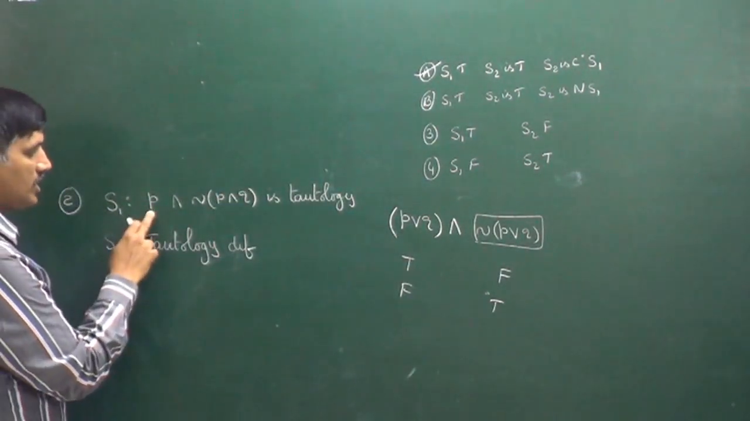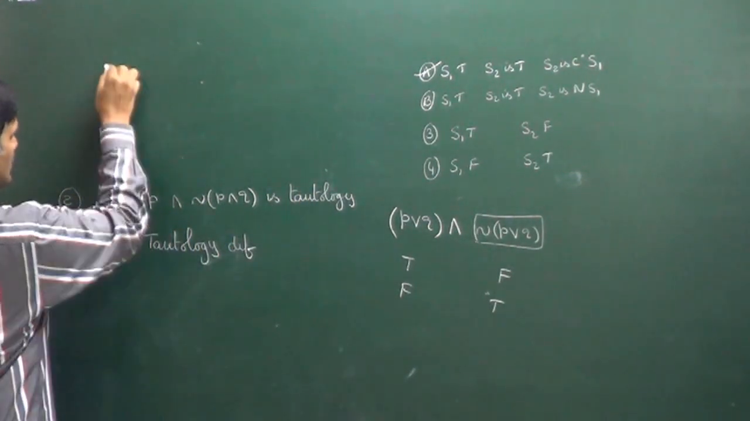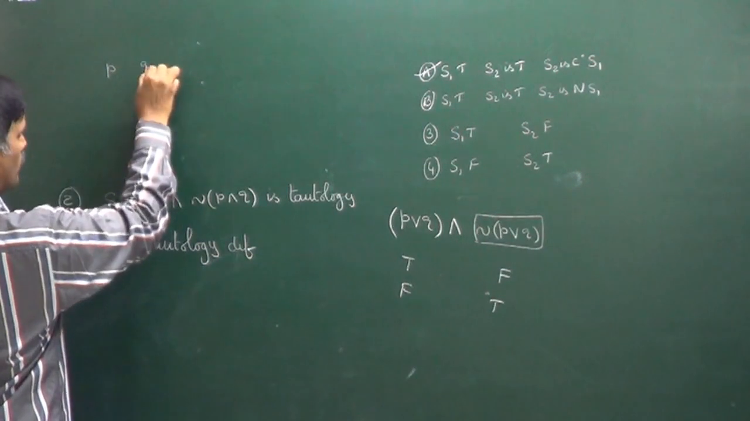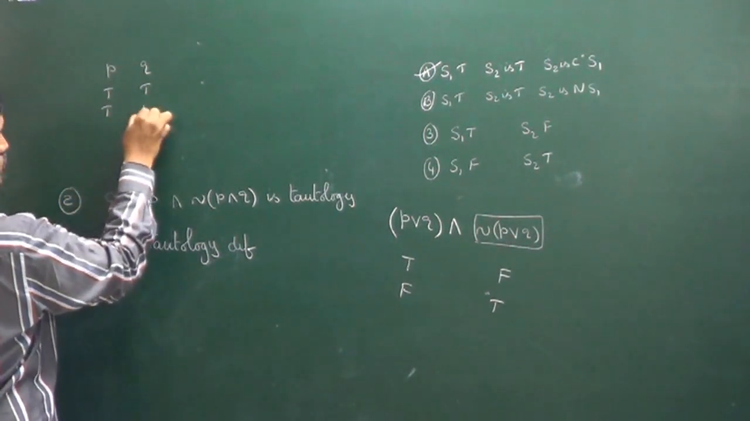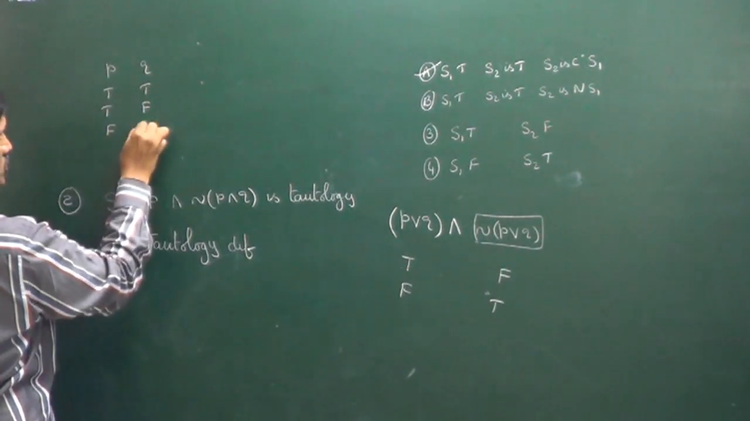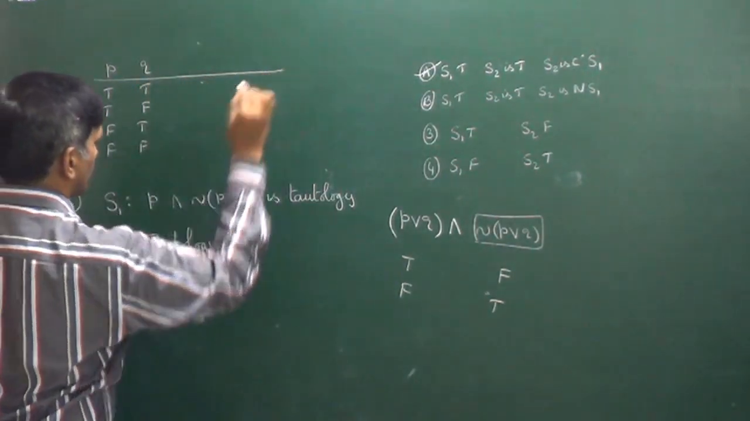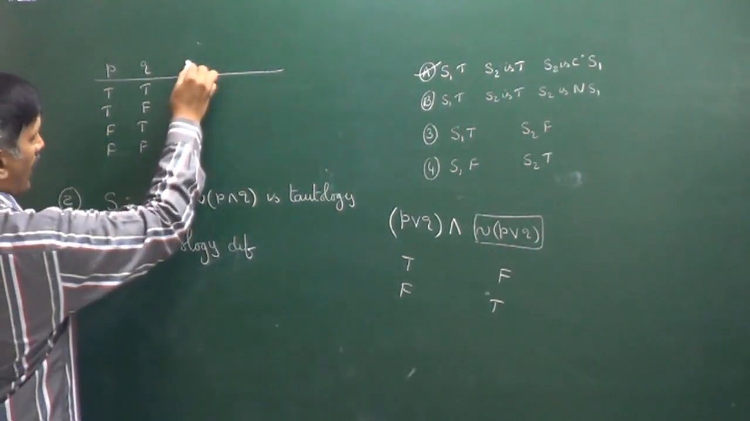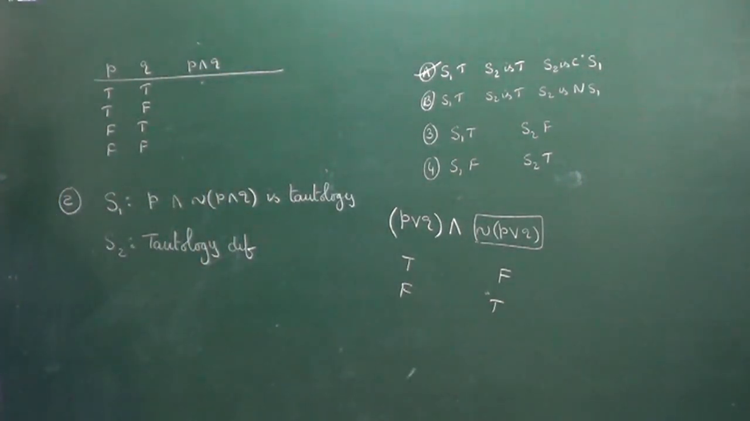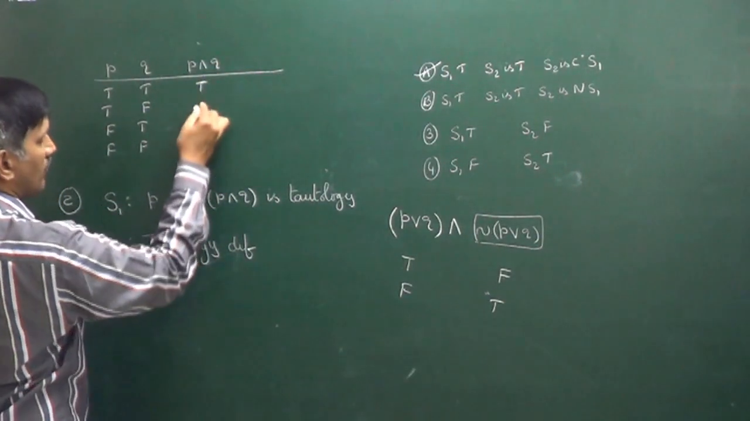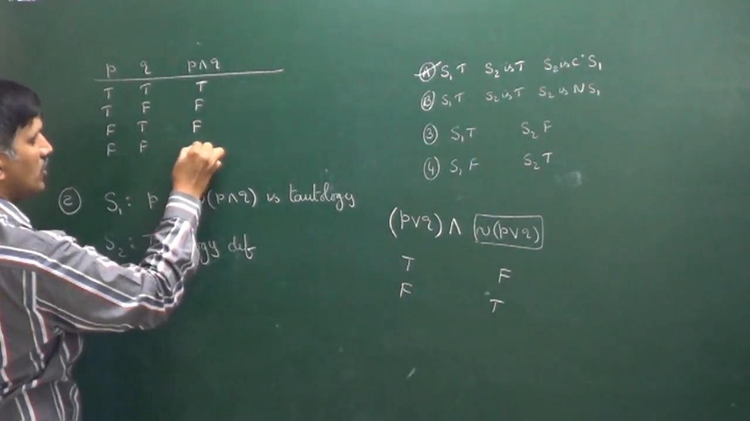S1 is given as P and negation of (P and Q) is a tautology. Let's construct a truth table. We can do it easily. So both are true; first one is true, second one is false; false, true; false, false. These are the possibilities to construct the truth table, right? Now I am constructing the truth table for P and Q. You know, and is true only in the first case, when both the statements are true. In all the remaining cases it is false.